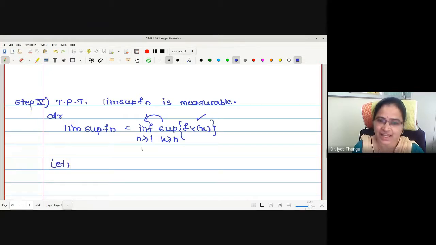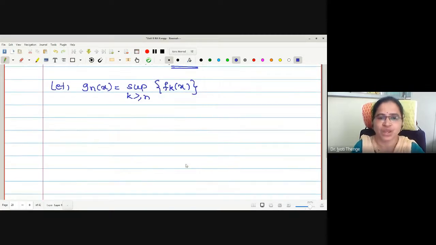See what I am saying. Let me define this to be some function, say g_n of x. What is g_n of x I am writing? Supremum over k greater than or equal to n of the set f_k(x). What are these f_k's?